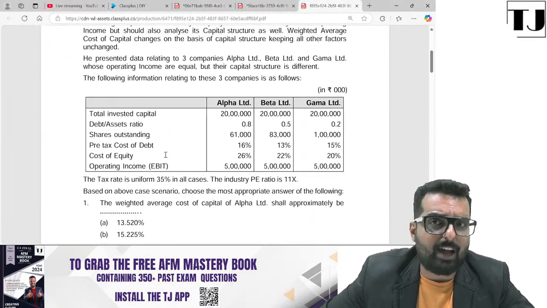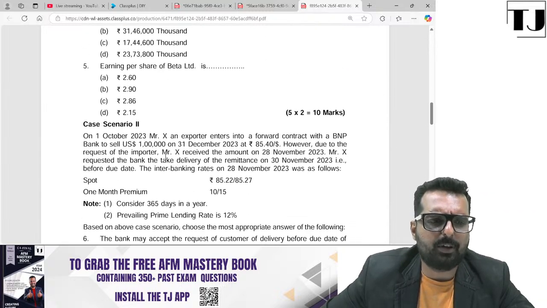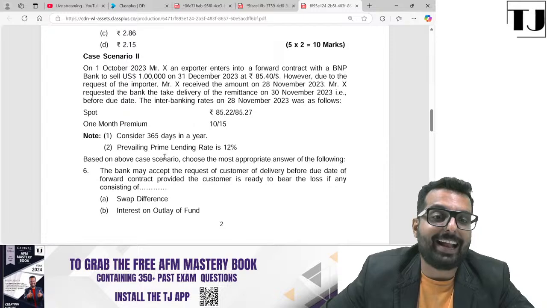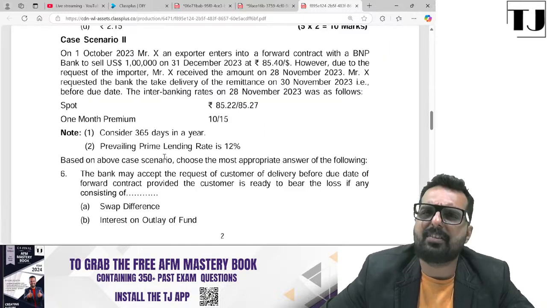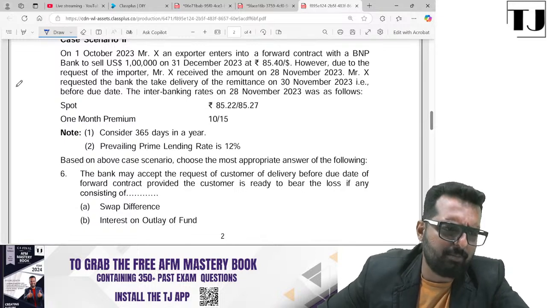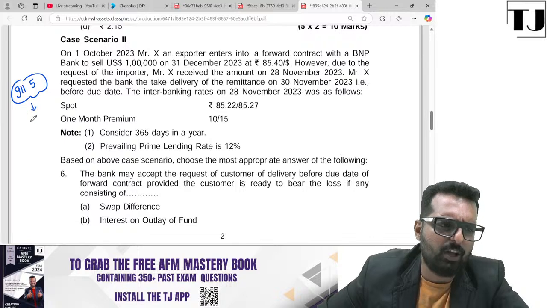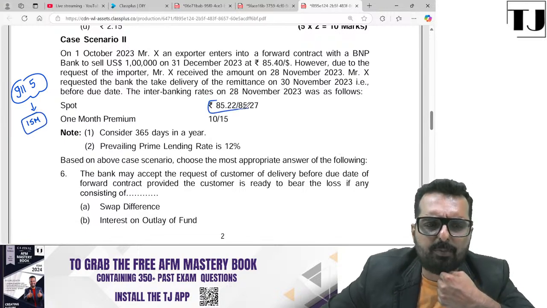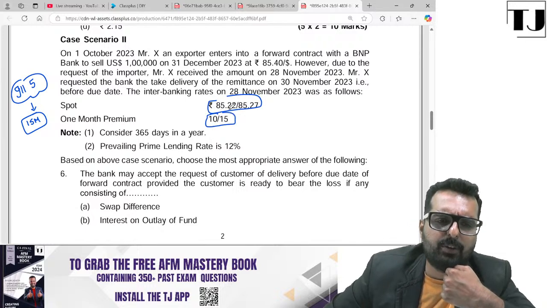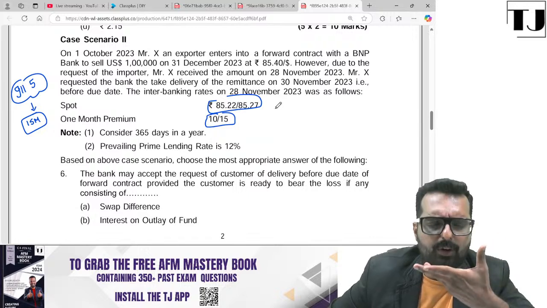First question was on economic value added. A very, very simple question. Now when you go to question number 2, this is a question on cancellation of forward contract. This exact question is there in your Forex chapter in the illustration. If I am not wrong, illustration number 4 or illustration number 5 of your institute study material. Everybody clear? So they have given you the spot rate over here. They have given you the swap points. From this, what are you supposed to do? You're supposed to find out the forward rate.